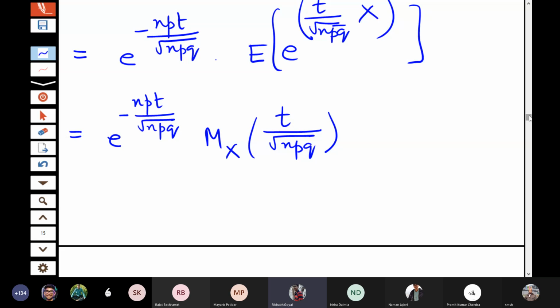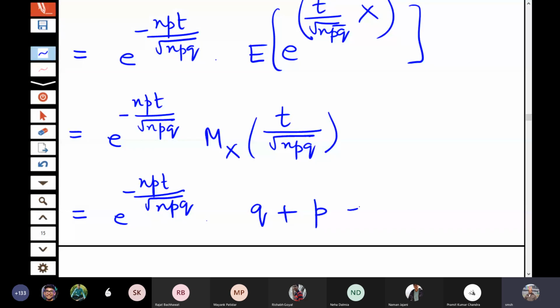Yes, sir. It is (q plus p e to the power t) whole power n. So the expression is e to the power minus npt by root npq, then (q plus p e to the power t), where t is t by root npq, whole to the power n.